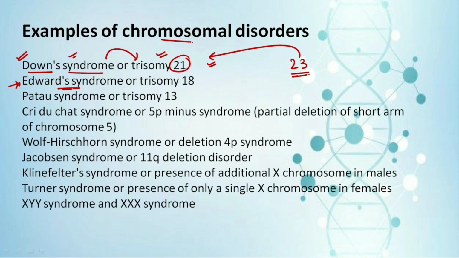So Edwards syndrome is the trisomy of the 18th chromosome. Next one we have the Patau syndrome. So it is the trisomy of chromosome number 13.